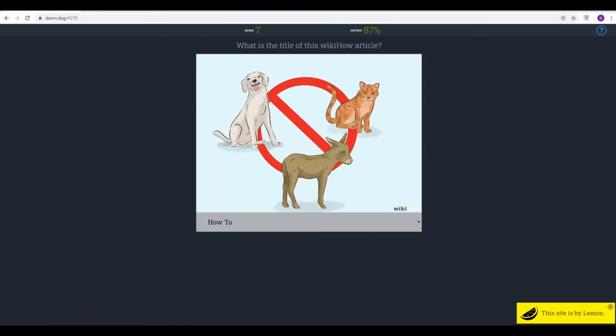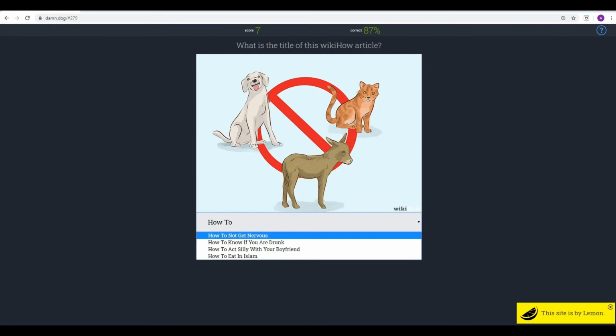Well, that was a fairly straightforward one, I think, once we saw that option. So we've got a dog. How to live without any pets. Possibly, actually. How to live an animal-free life. So what are the options here? Okay, there doesn't appear to be anything to do with...